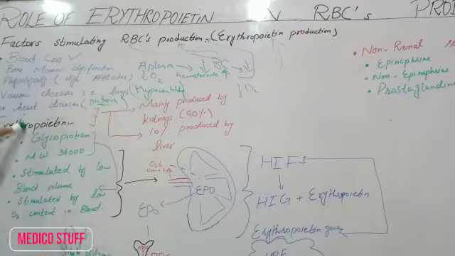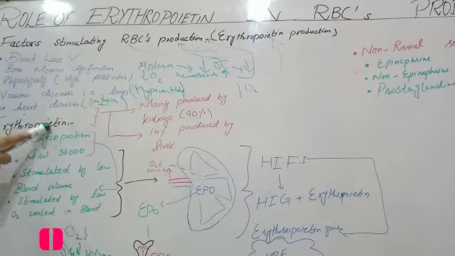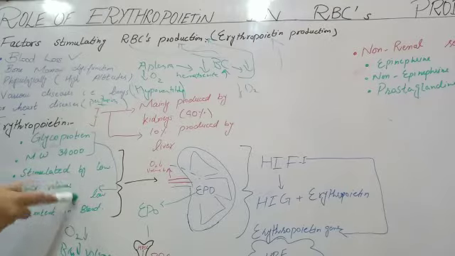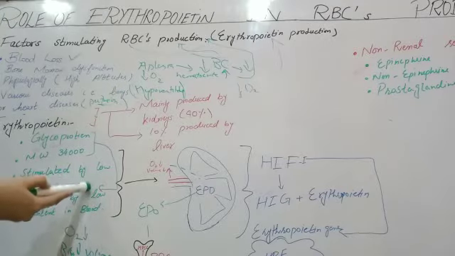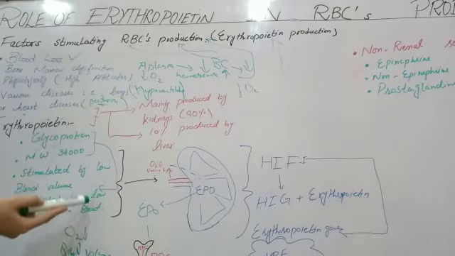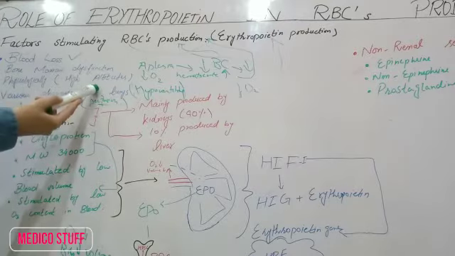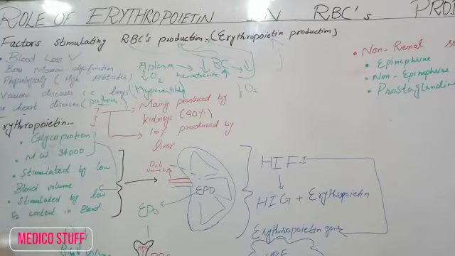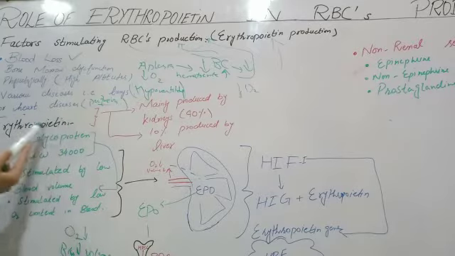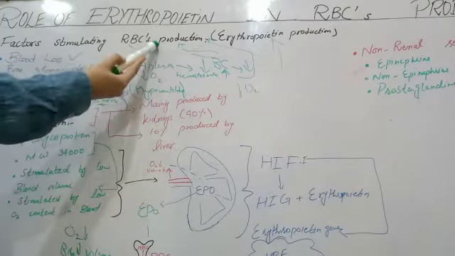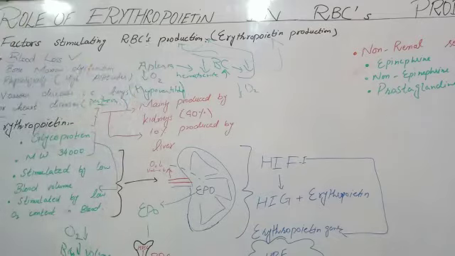So erythropoietin is stimulated when there is low oxygen content or when there is low blood volume in our body. For example, when there is anemia, blood loss, bone marrow dysfunction, or less oxygen, such as in the case of high altitudes physiologically, then there will be stimulation of erythropoietin. What is erythropoietin? Erythropoietin is a glycoprotein. It's a hormone for the stimulation of RBC production.